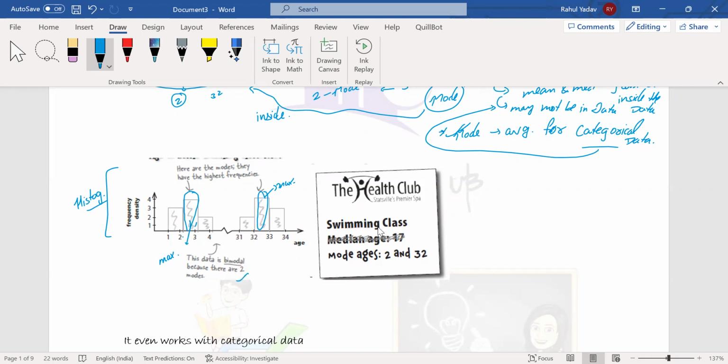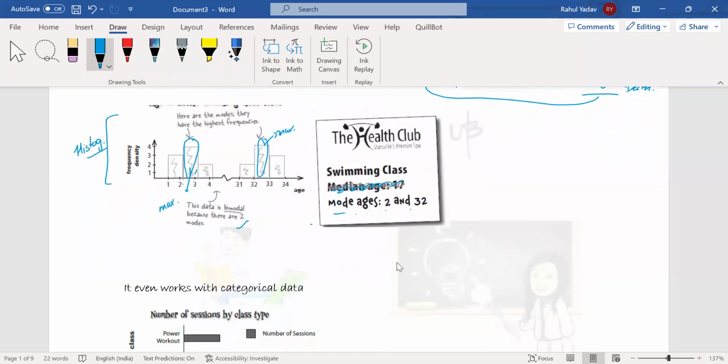Great. This means we have two clusters. So for this particular case, we can't go for our median age. We just cross out the median age and see that the mode ages are 2 and 32. So from this example, we have two different modes. If we don't have any cluster in the data, we can still find the mode. The frequency plot can be something like this, where this is the maximum frequency, so this number will give us the mode. In this case, this is unimodal.